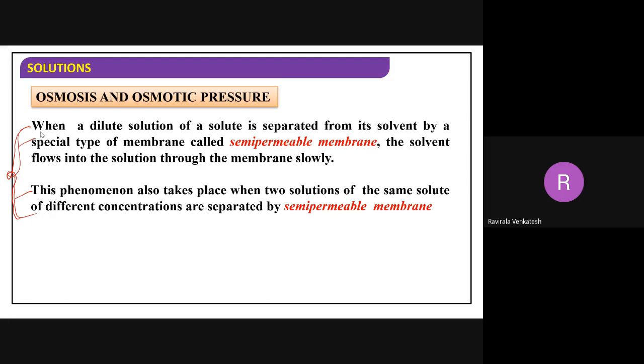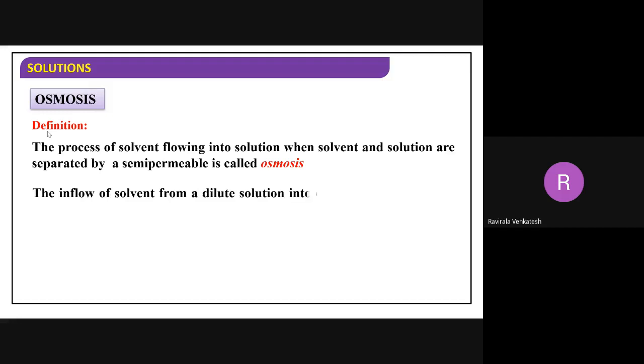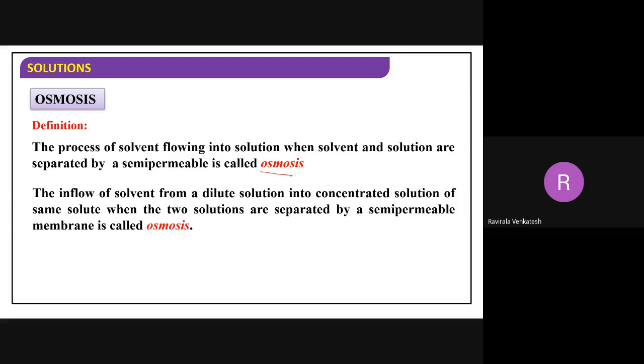What is written? When a dilute solution of solute is separated from solvent by a special type of membrane called semi-permeable membrane, the solvent flows into the solution through the membrane slowly. This phenomenon also takes place when two solutions of the same solute of different concentrations are separated by a semi-permeable membrane. Next slide now. Same definition of osmosis, we already discussed, and we are getting the same definition here.